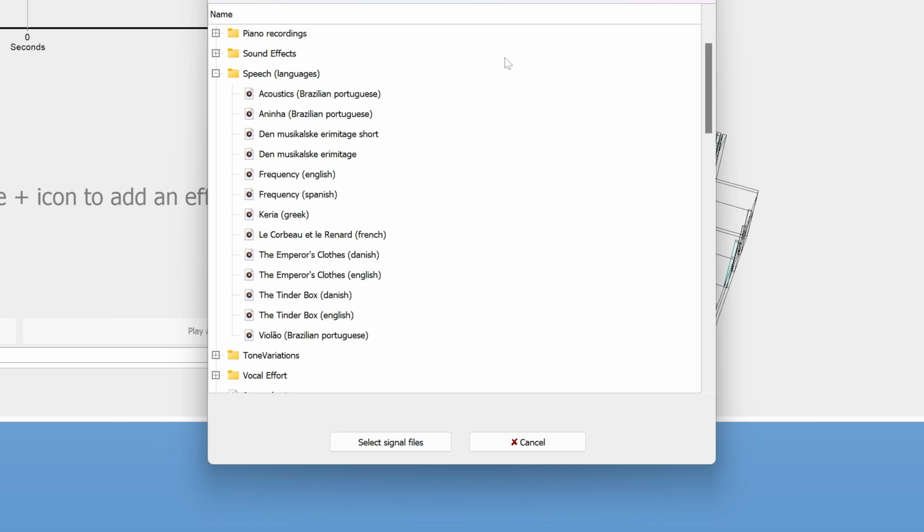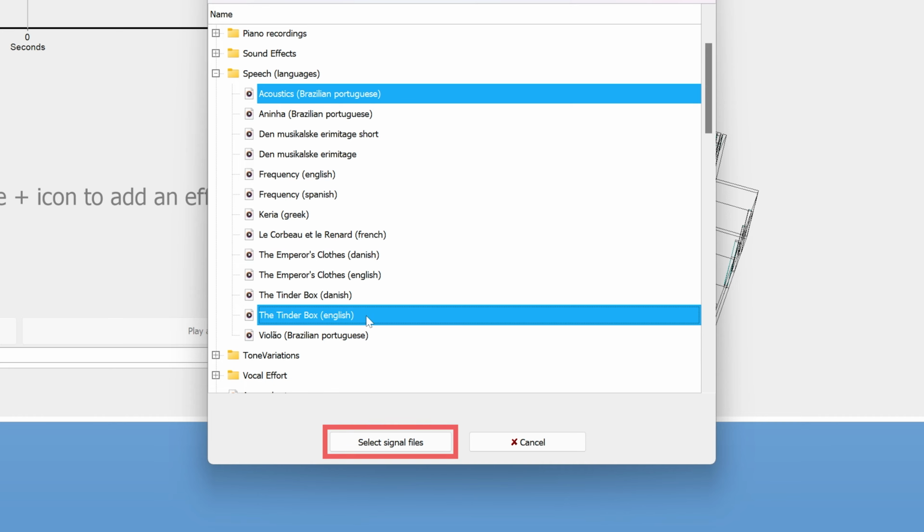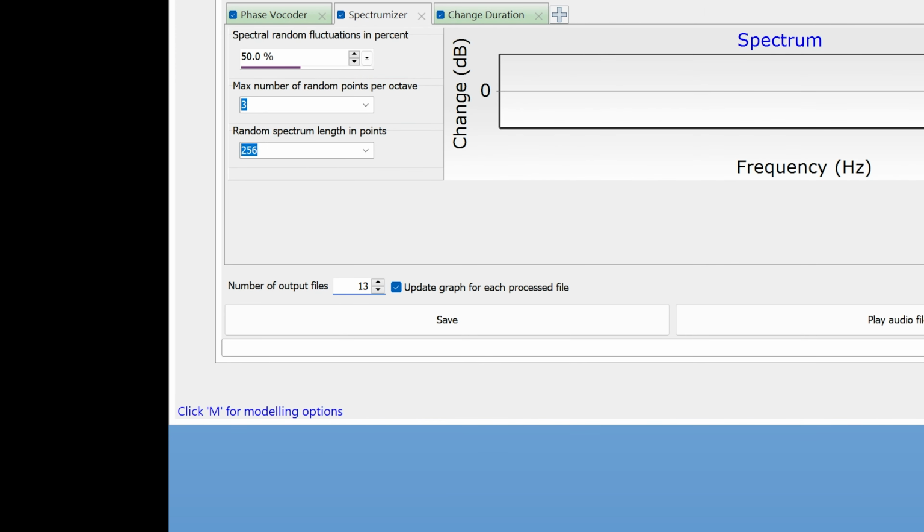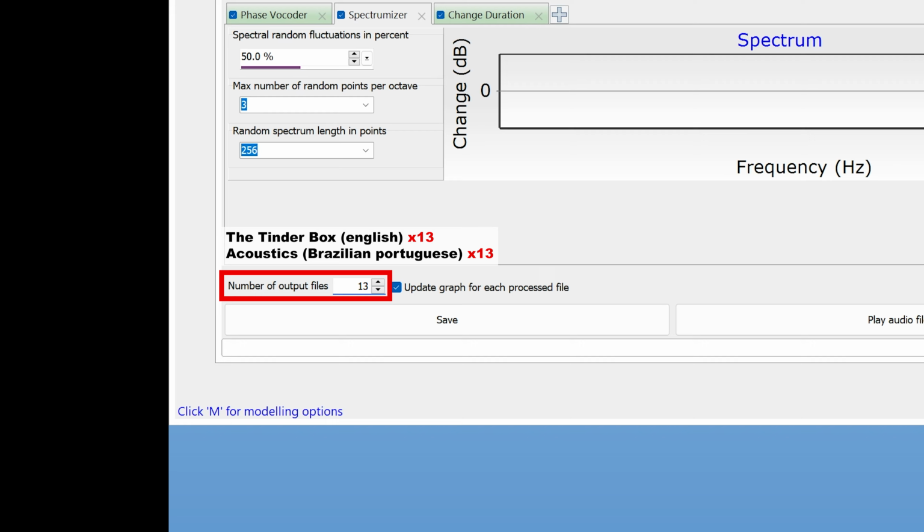In the Audio Effects window, you can select multiple audio files at a time with Ctrl-click. Audition will create the specified number of copies per file.